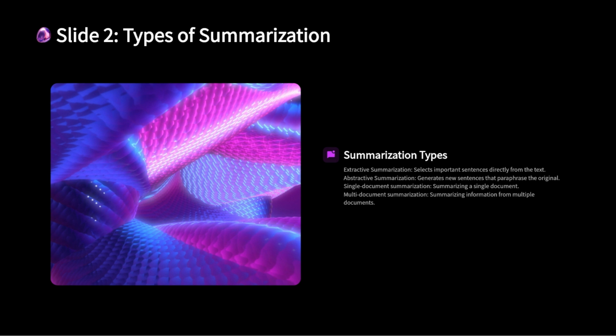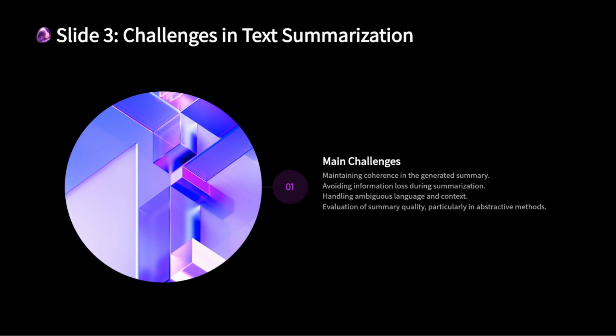Single document summarization. Summarizing a single document to produce a brief summary of its content. Multi-document summarization. This involves synthesizing information from multiple documents to create a coherent summary, often used in situations where diverse sources need to be aggregated, like news articles on the same topic. Text summarization, especially abstractive summarization, presents several challenges.